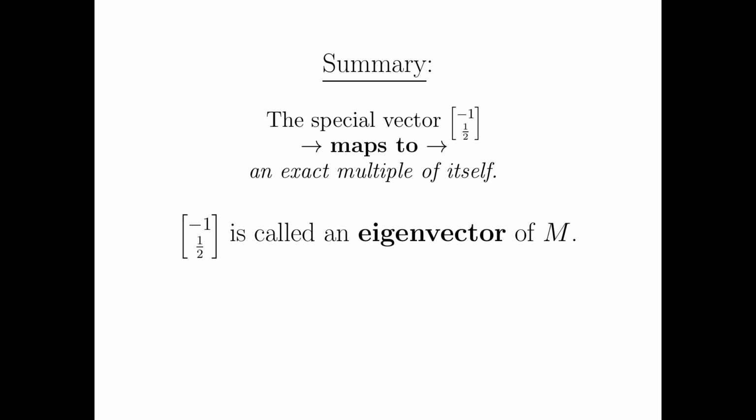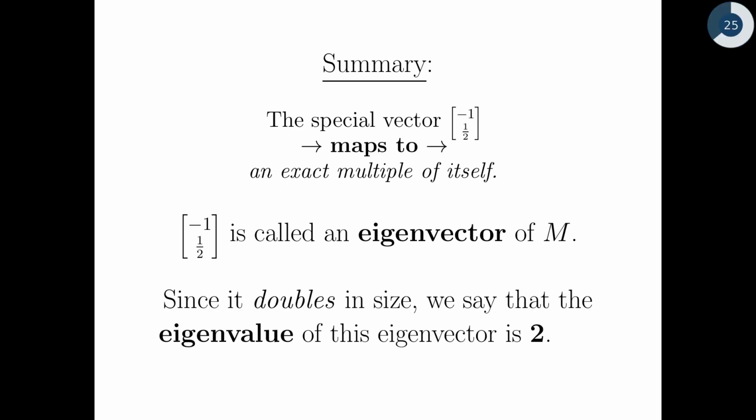Okay? So that's our first vocabulary term. Here's the second one. It doubles in size every time. Okay? Not triples, not halves, but doubles. And therefore, its eigenvalue is 2. So every eigenvector has a corresponding eigenvalue. And we're going to say that this eigenvector's eigenvalue was 2. And that's because it doubled every time.